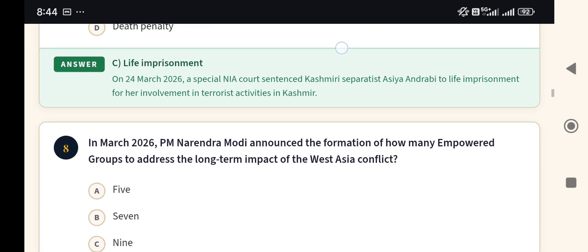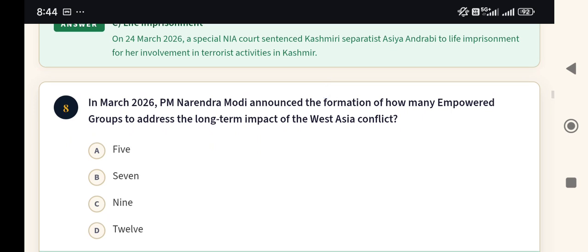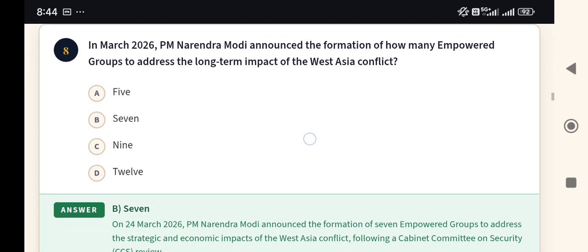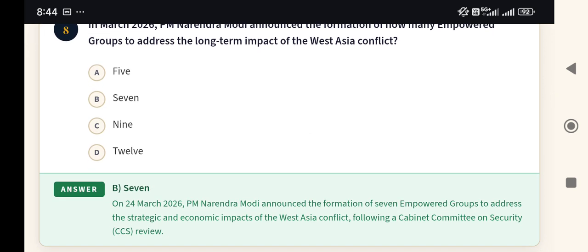Now next, question number 8. In March 2026, PM Narendra Modi announced the formation of how many empowered groups to address the long-term impact of the West Asia conflict? And here the options are 5, 7, 9, 12. Now the final answer is option B, 7.